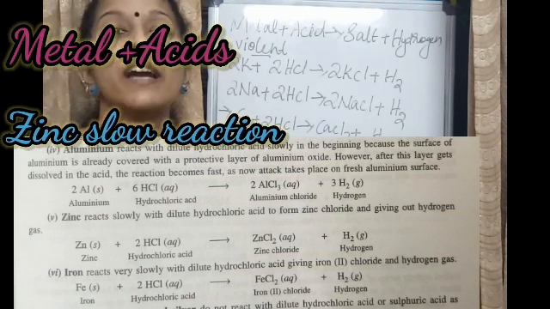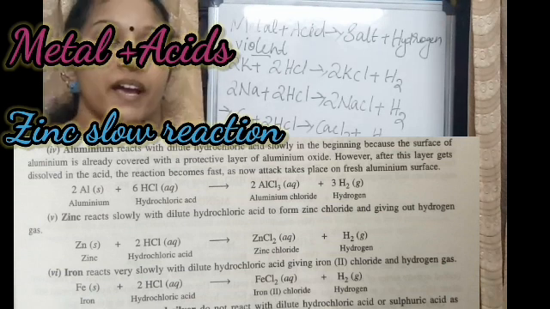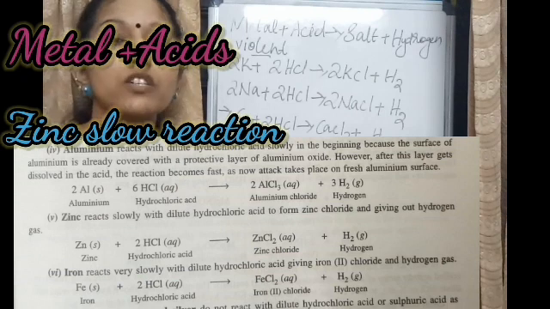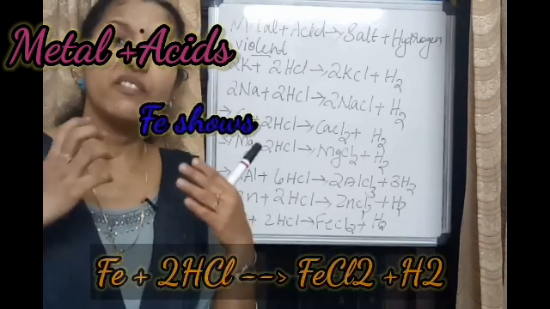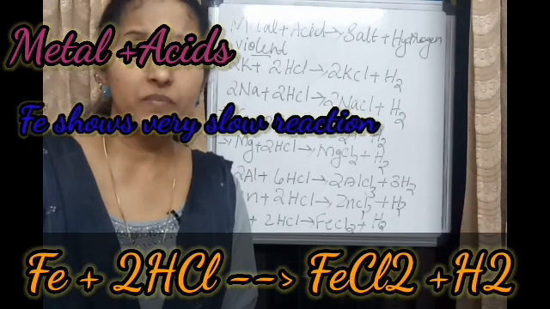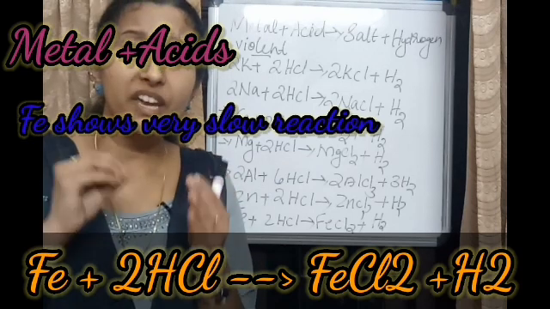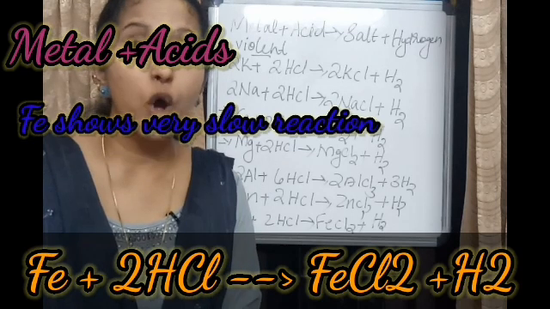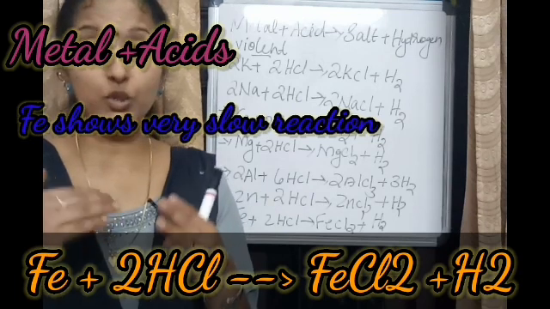Then zinc reacts slowly with hydrochloric acid to form its chloride salt and hydrogen. And iron reacts very slowly with acid, less than zinc, to form its salt and hydrogen gas.